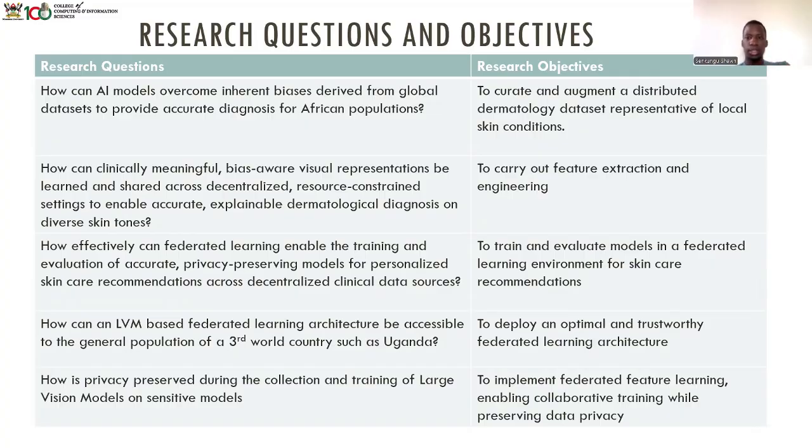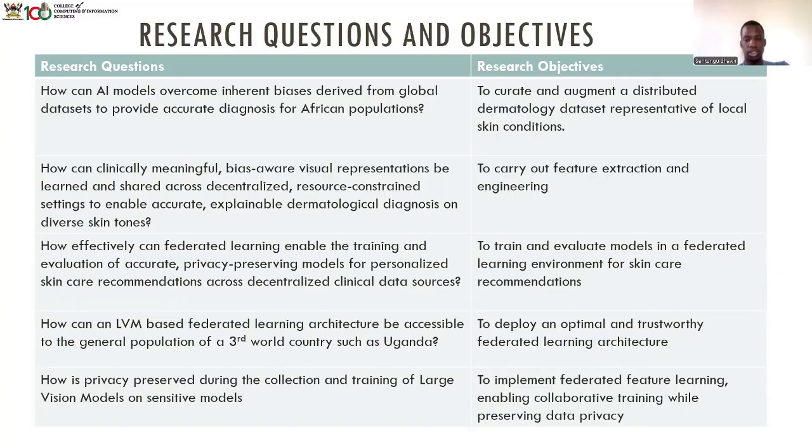So one is to create and augment a distributed dermatology data set representative of local skin conditions, basically to have a high quality data set that has black skin. Two, to carry out feature extraction and engineering. This is the whole point of the model, so that you can have the disease diagnosed correctly with very good accuracy. Three, to train and evaluate models in a federated learning environment for skincare recommendations. The whole thing, you want to train and evaluate the model.